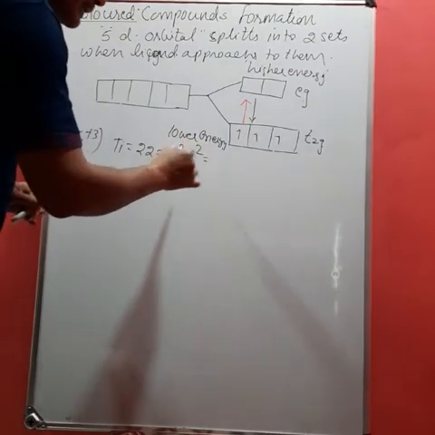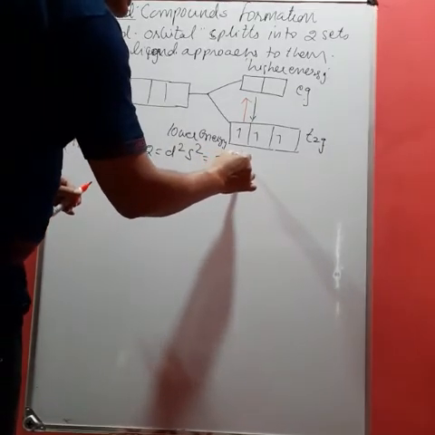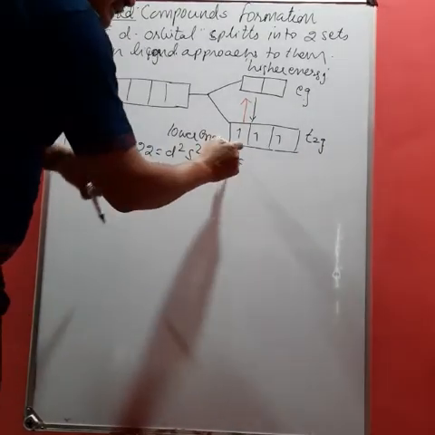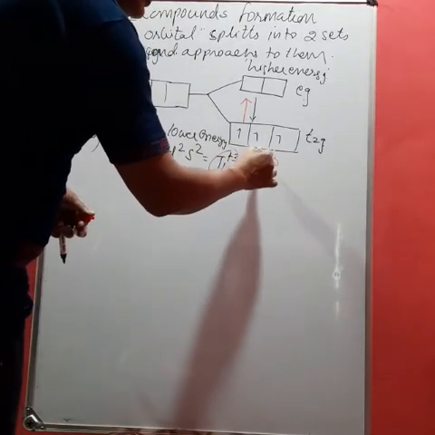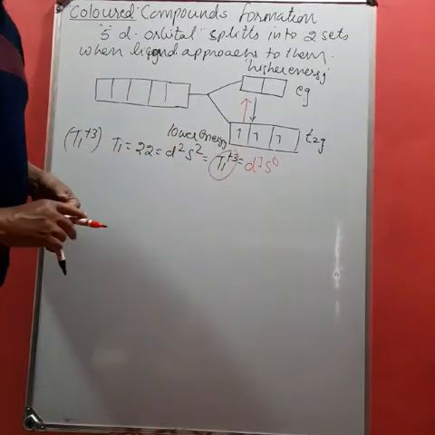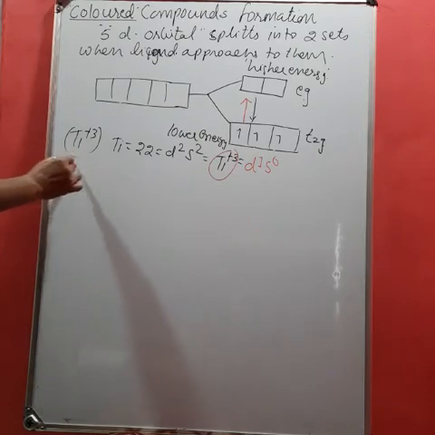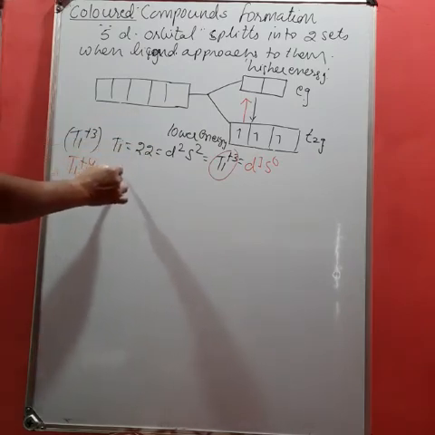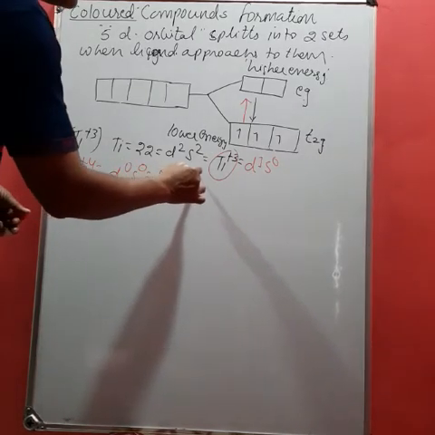When it loses electrons, the Ti plus 3 configuration becomes d1 s0. So here the d1 configuration is there, that means it will show color. But if we think of Ti plus 4, there will be d0 and s0, so no color.